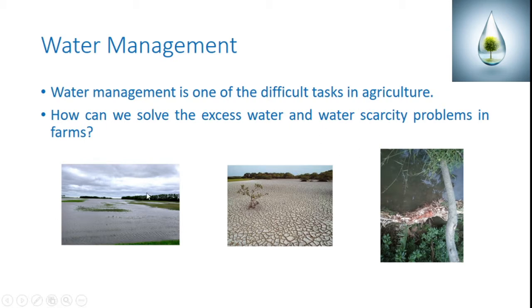Okay, here you see the first diagram represents over water flow on the field, which also induces plant problems. And also water scarcity. Water scarcity affects the land water level, so that we can't plant any new plants on the field. And the next one is how can we manage the normal water.